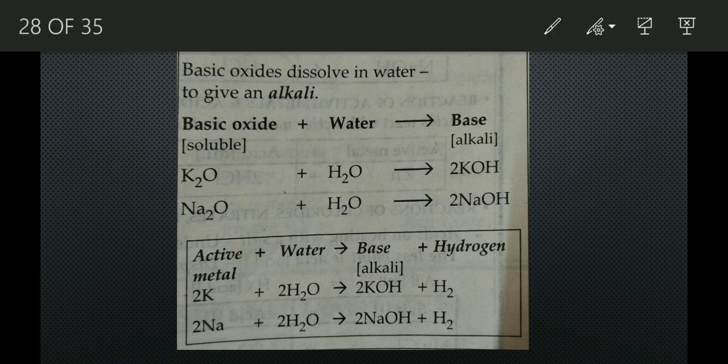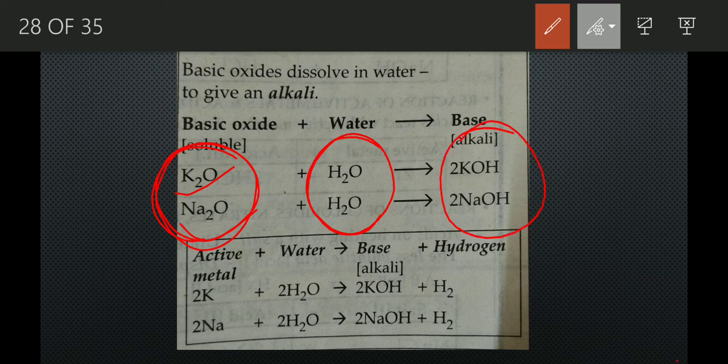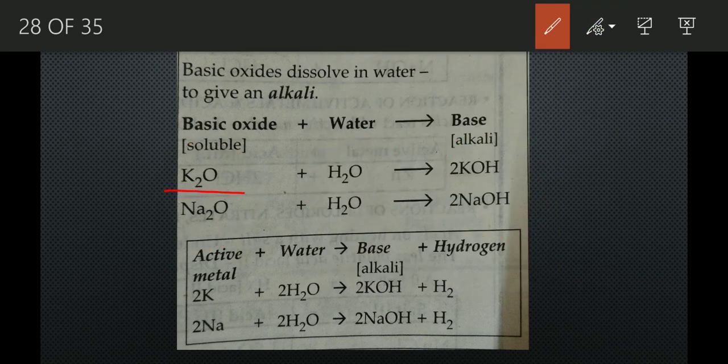Okay. Next procedure is bases are produced from basic oxides and metals. That means, see, first is a basic oxide like potassium oxide, sodium oxide. When these basic oxides react with water, then they produce base. For example, when potassium oxide, K2O, this is a basic oxide, it is soluble in water. So when it reacts with water, it produces KOH, potassium hydroxide. When sodium oxide reacts with water, it produces sodium hydroxide.